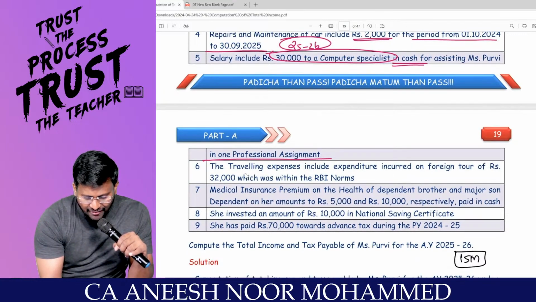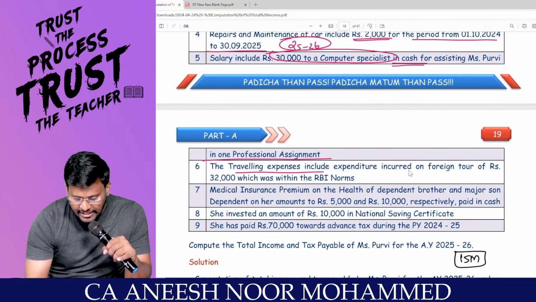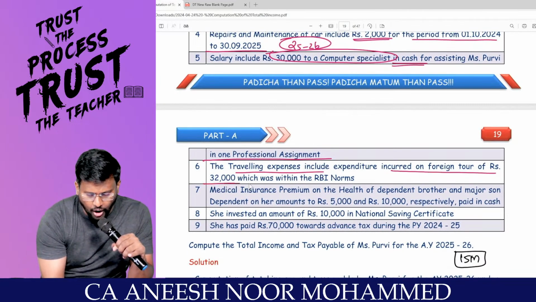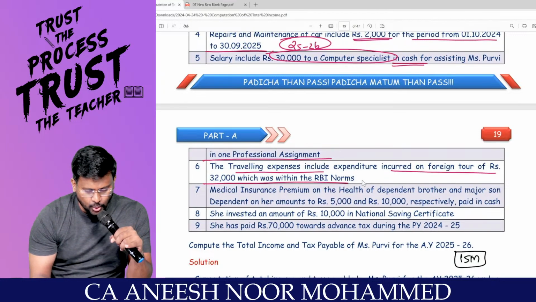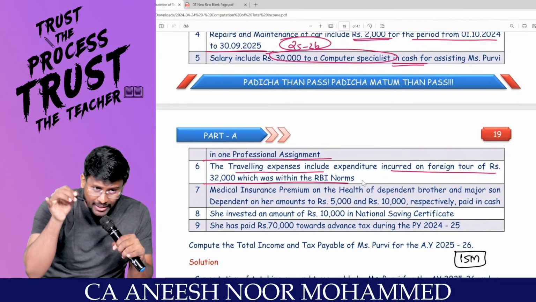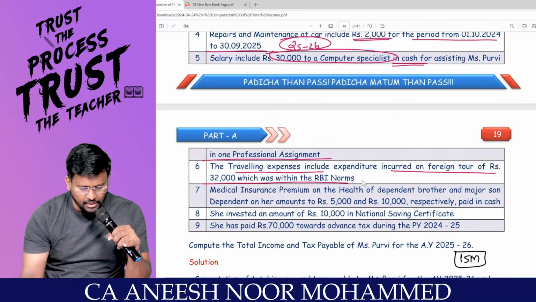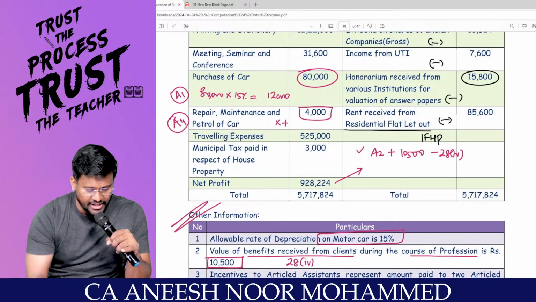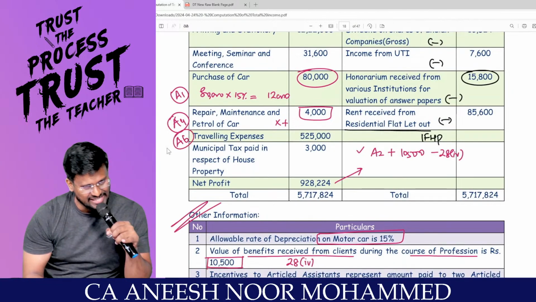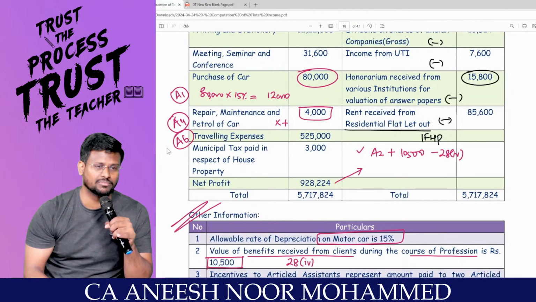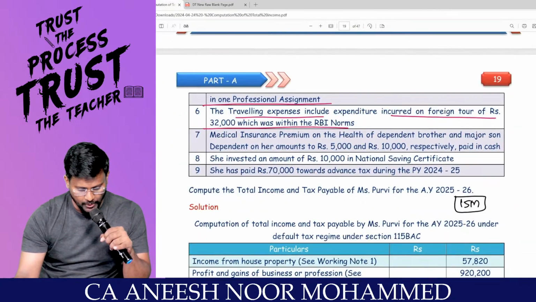The traveling expense includes expenditure incurred on foreign tour of how much? 32,000. Which was within the RBI norms. Then no problem. Then nothing should be added back. So I have to go to the traveling expenses and I have to mark it as A6 and I have to write it as note. I'm coming to the next one.